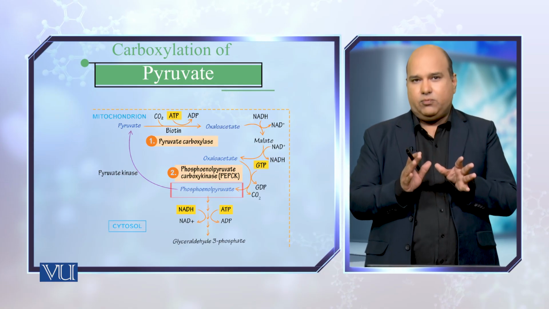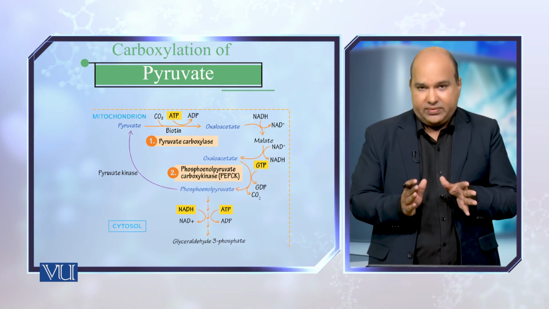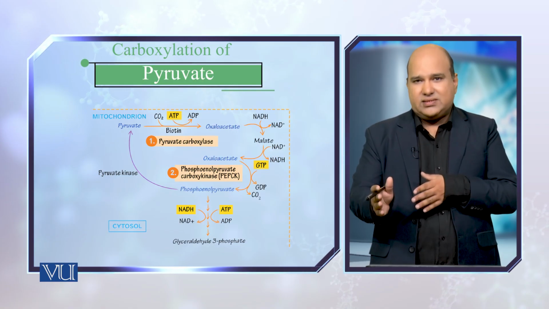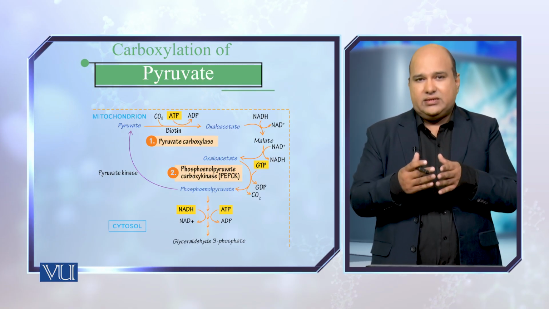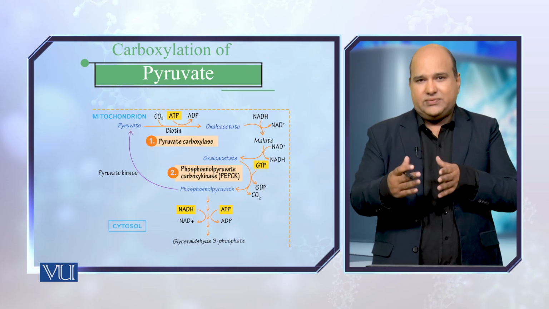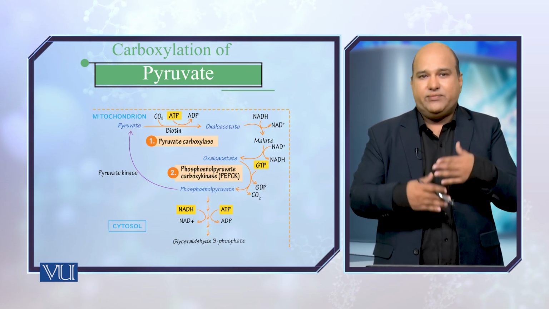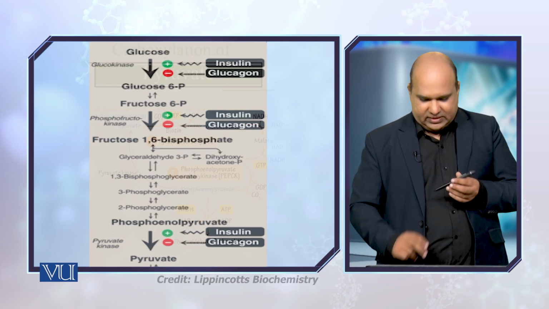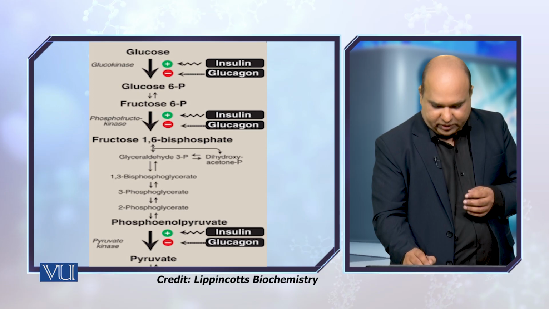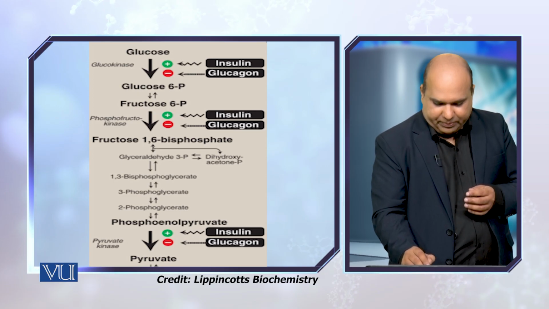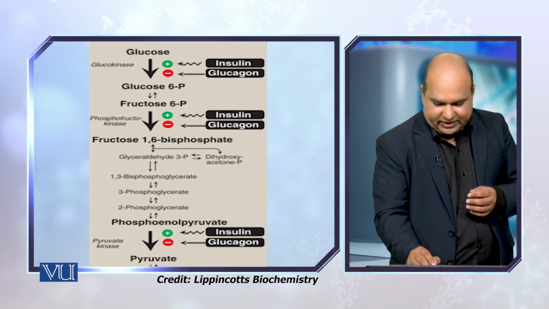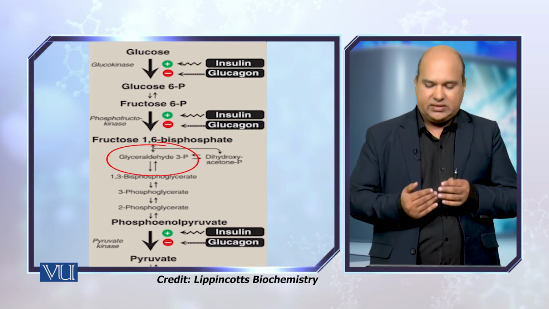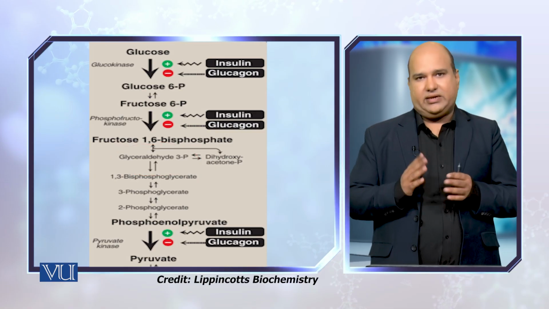Once the phosphoenol pyruvate is formed, it can become part of the gluconeogenesis process. Then it will simply be involved in those reactions which are only the reversal of the glycolysis process, up till the glycerol 3 phosphate formation.